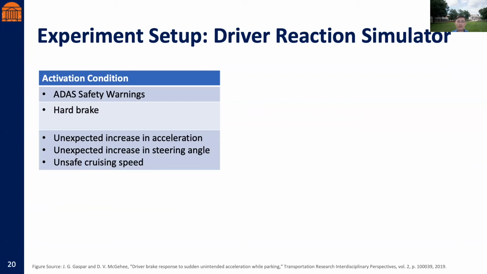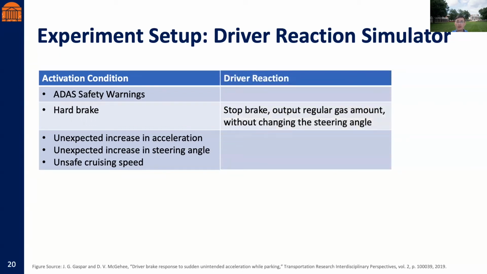The simulated driver is alerted when the ADAS raises any safety warnings or the driver observes any anomalies in the vehicle, such as hard brake, unexpected increase in acceleration, steering angle, or speed. For a hard brake anomaly, the simulated driver will stop the brake and output the regular gas amount without changing the steering angle. An emergency brake will be issued as a reaction to other anomalies listed in the table and forward collision warning.